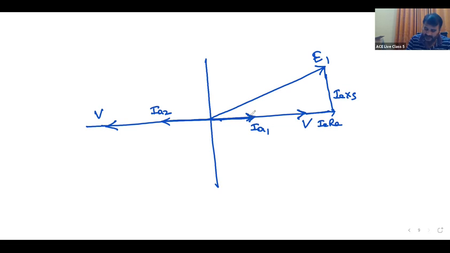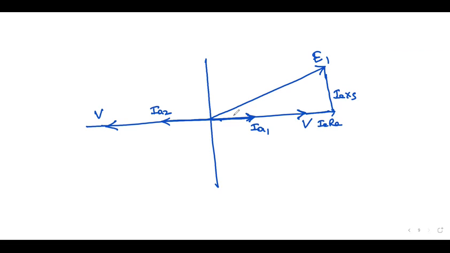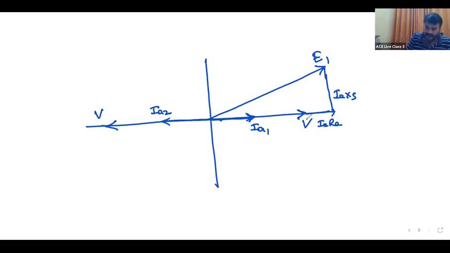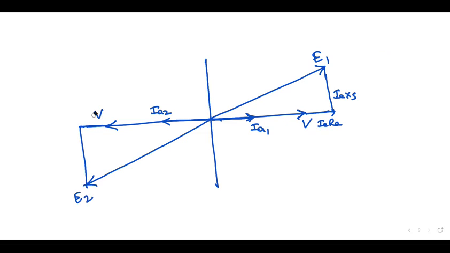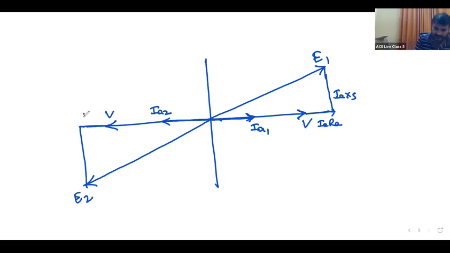But even for IA1, it is psi with respect to E. IA1 lags. Why? Because machine inductance will be there, the machine winding. Though the load is resistive, the winding impedance will be there. That's the reason IA1 lags, but it is UPF. Similarly, for the second machine, IA RA, IA XS, and this is E2. This is V, IA RA, IA XS. E1 and E2 are both in opposite directions.